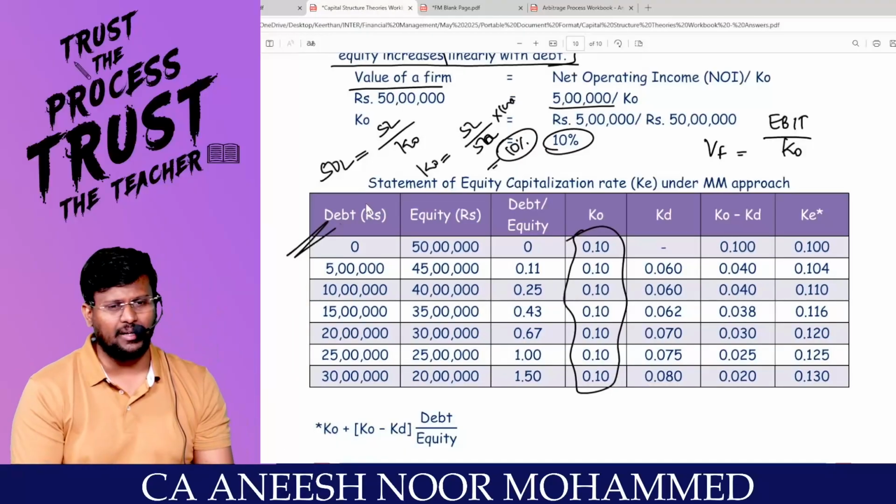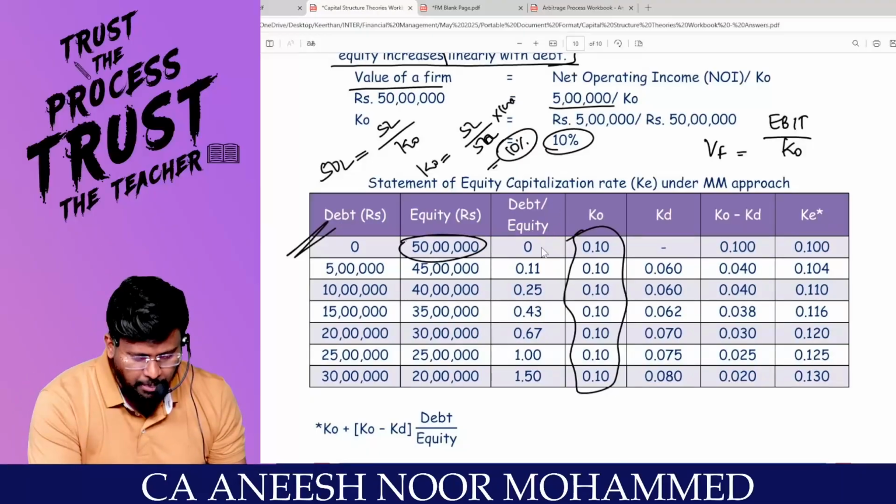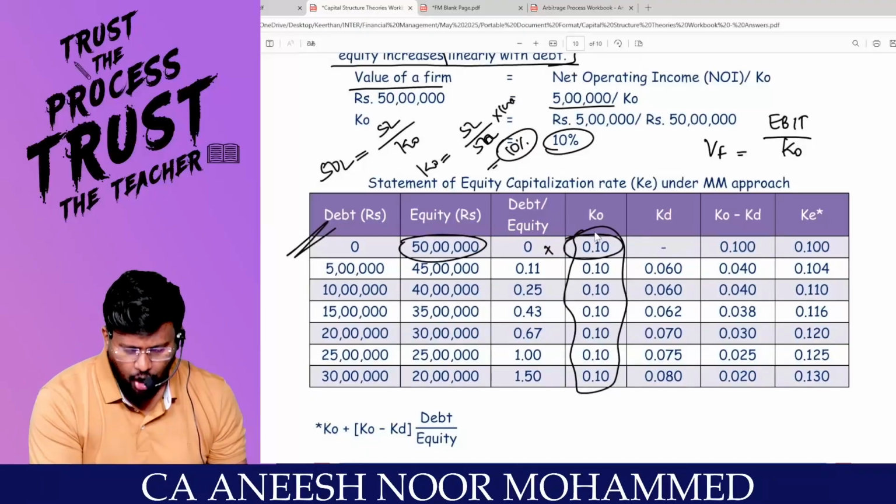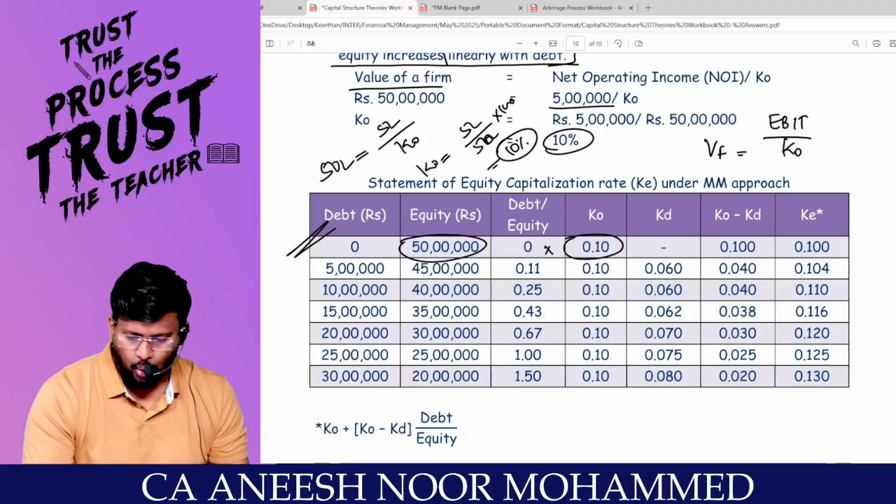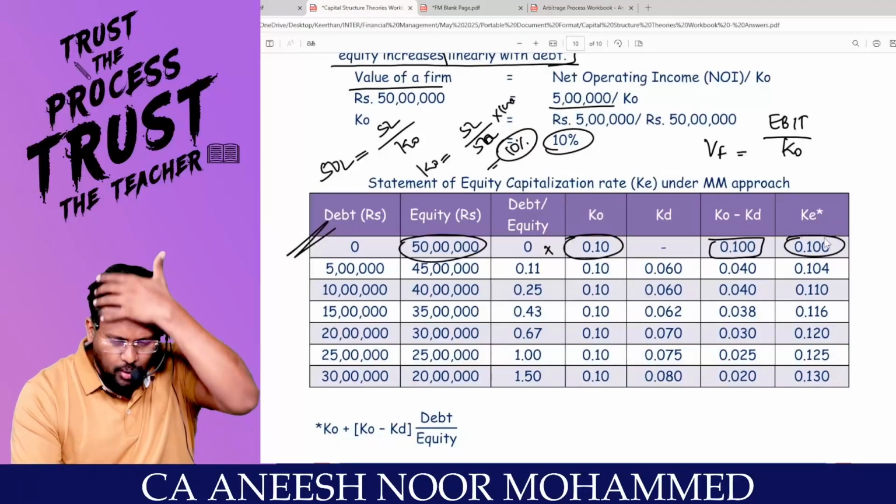So in situation number 1, what was the debt? 0 debt. What is the equity? 50 lakhs. What is the debt to equity? There is no proportion of debt at all. What was the KO of the firm? 10%. What is the KD? 0. So KO minus KD, 10%. That means KD is equal to 10%.